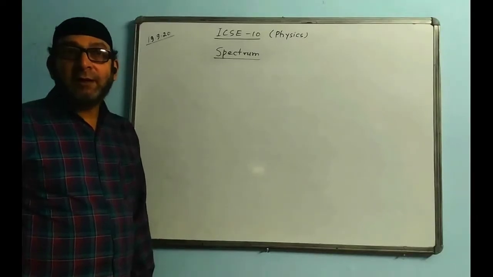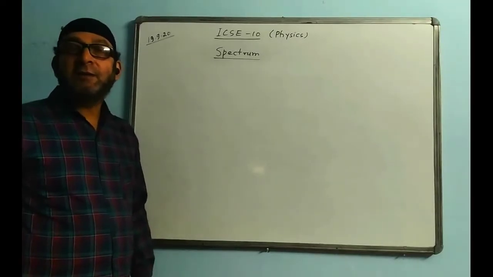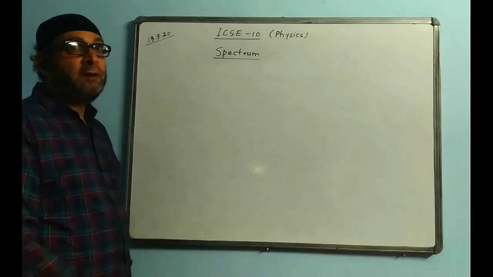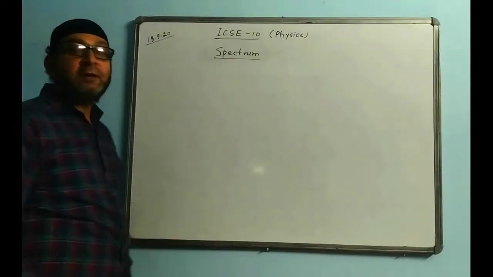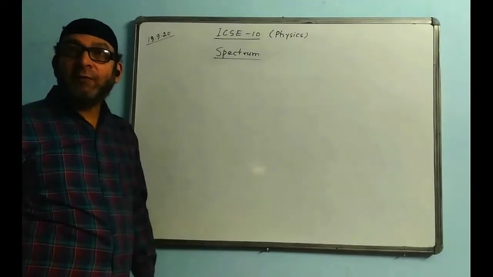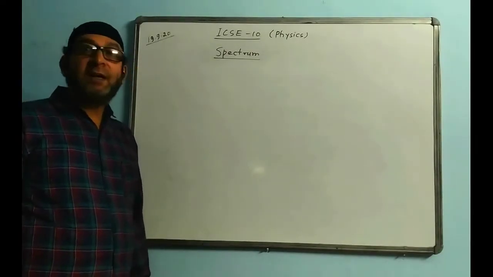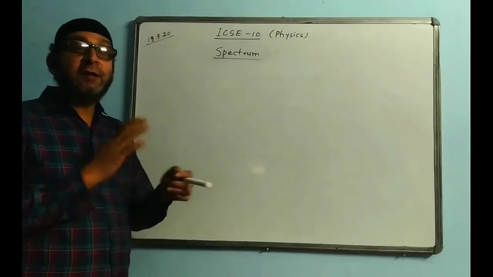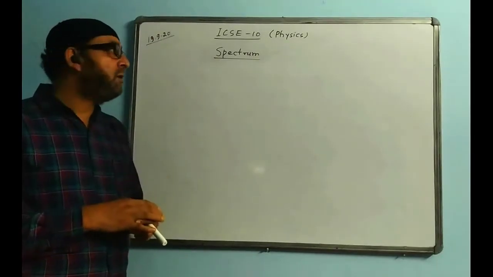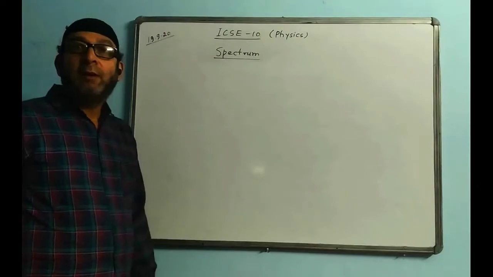Out of violet and red, which has the highest energy? So violet, because violet comes first. In the order also, as I showed, violet is more harmful than red. Red contains a lesser amount of energy. Which has the highest frequency? Violet, because violet contains more energy, so violet is more harmful.